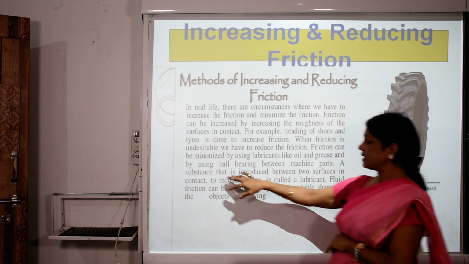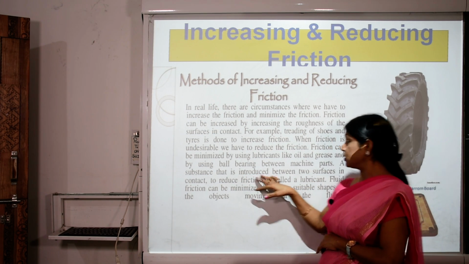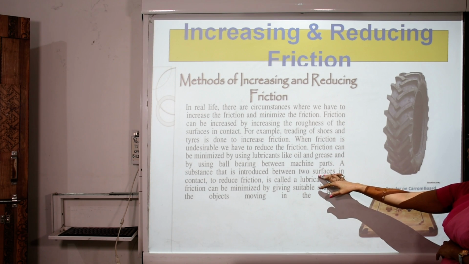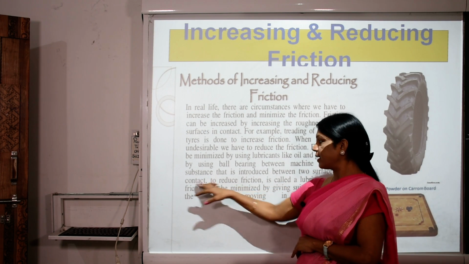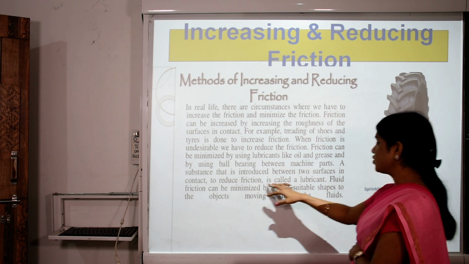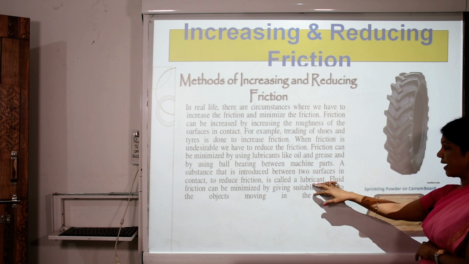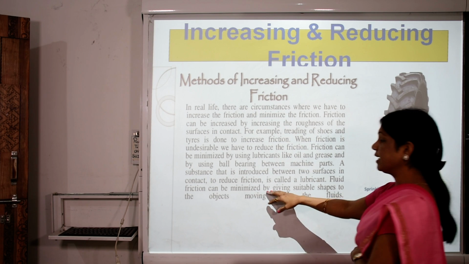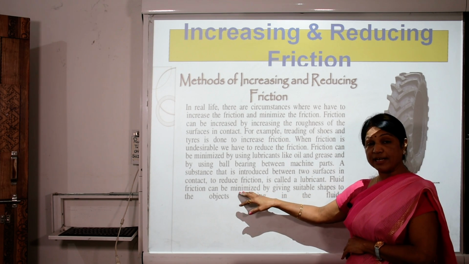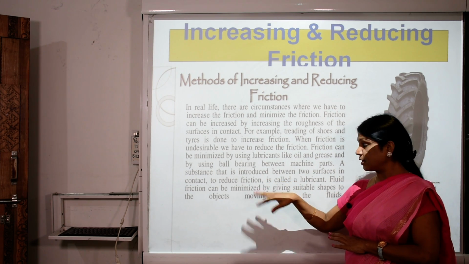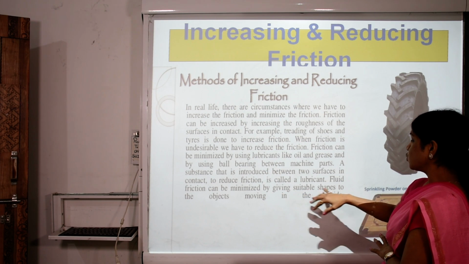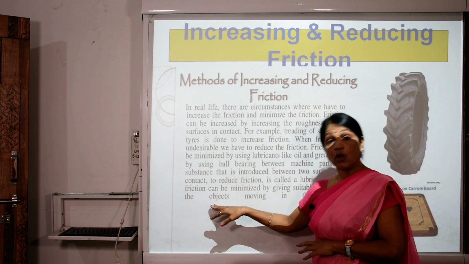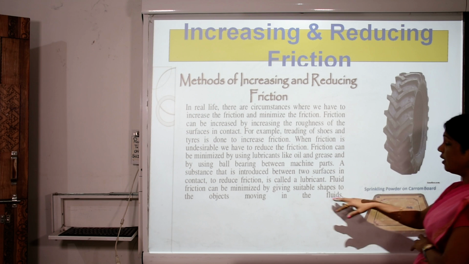A substance that is introduced between two surfaces in contact to reduce friction is called a lubricant. And fluid friction can be minimized, which means reduced, by giving suitable shapes to objects moving in fluids.